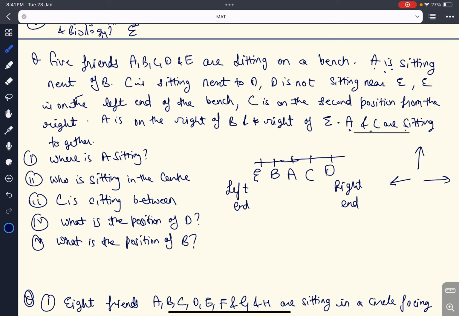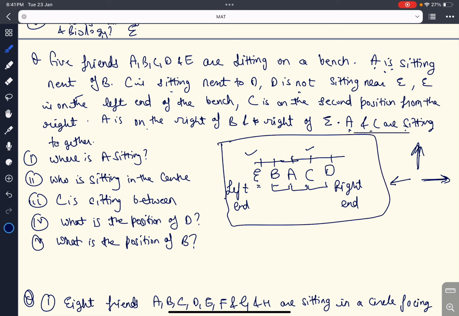Now I will check whether all my conditions are satisfied or not. A is sitting next to B. Okay, done. C is sitting next to D. This is also done. D is not sitting near E. D and E are poles apart now. E is on the left hand of the bench. Correct. C is on the second position from the right. Correct. A is on the right of B. They all are facing north, so this is their right hand. So A is on the right of B and also the right of E. And the last statement is A and C are sitting together. This is also satisfied. So this is our final arrangement according to this question.